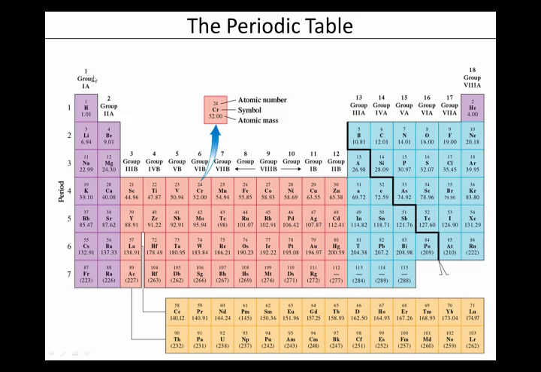Now, this may sound hard to believe, but the newer naming, the 1 to 18, is kind of useless and silly, because these numbers don't mean anything. This may seem really strange, but all these group 1A, 2A, all this stuff, they actually mean something.